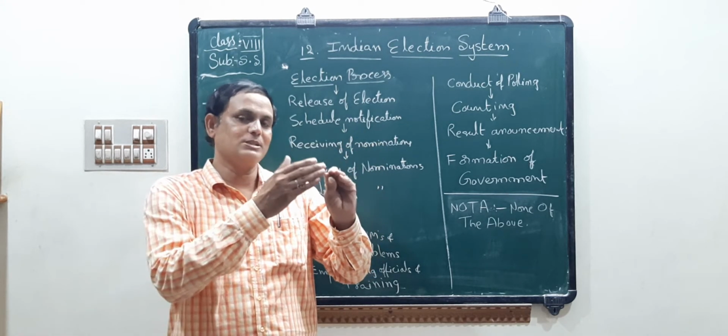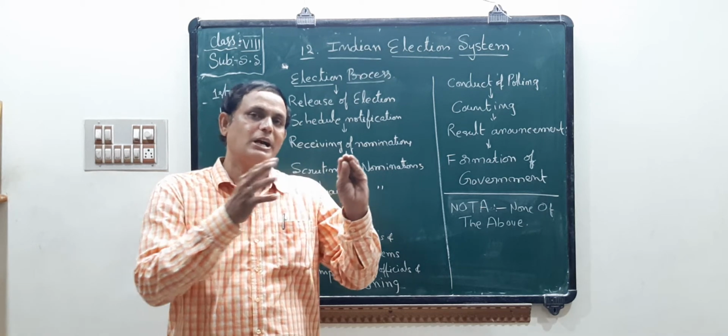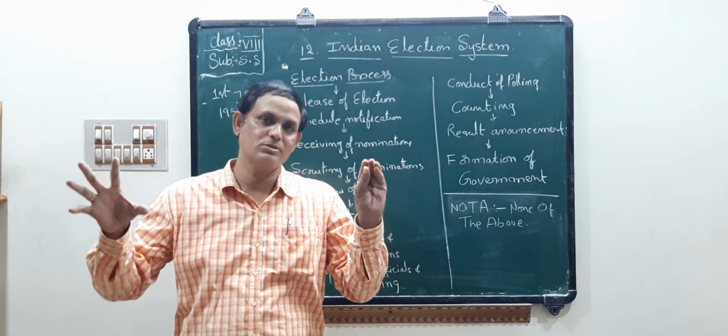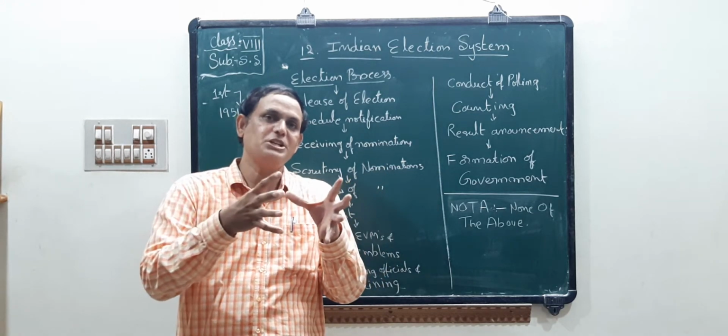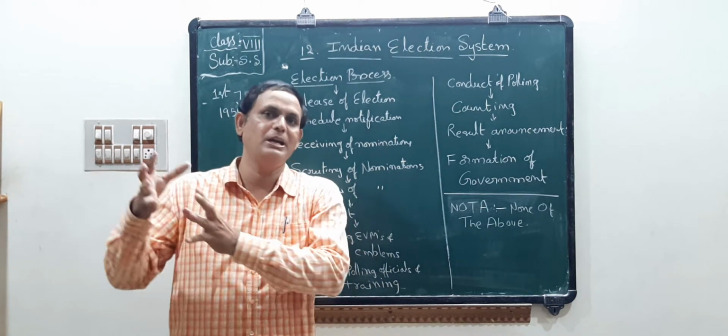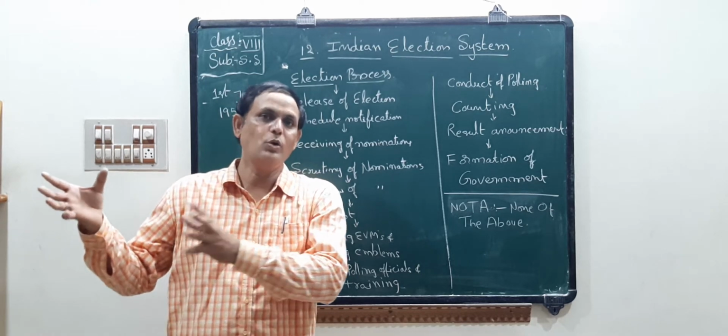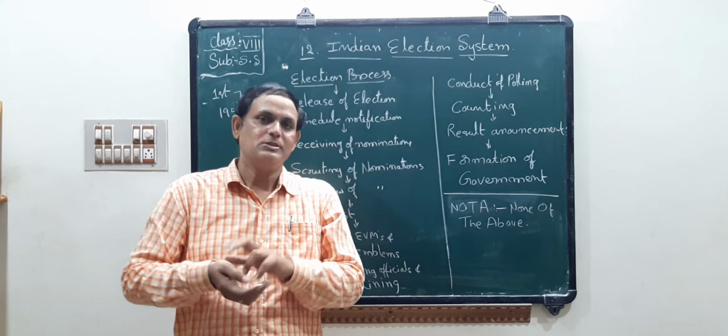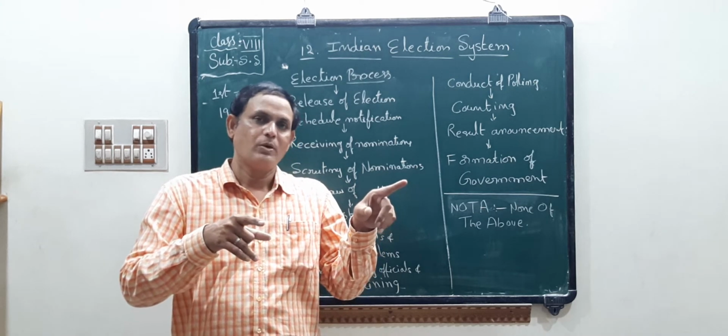So Lok Sabha and Rajya Sabha members and all the state legislative assemblies' and councils' members, these representatives are elected by the people above 18 years, who cast their votes.